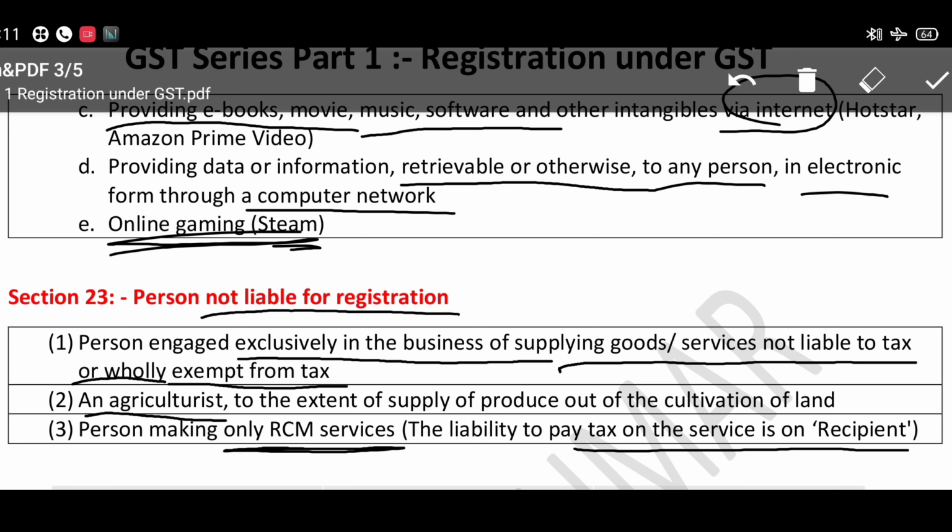So if the services you are providing are only RCM services, the liability to pay is on the recipient, and you are exclusively on RCM services only, then you are not liable to get registered under GST. So basically these 3 persons are free from registration.